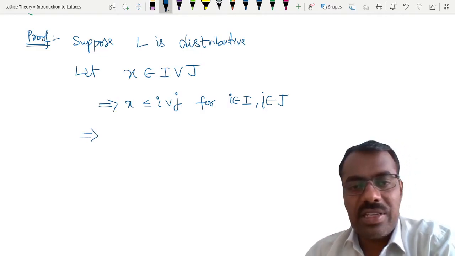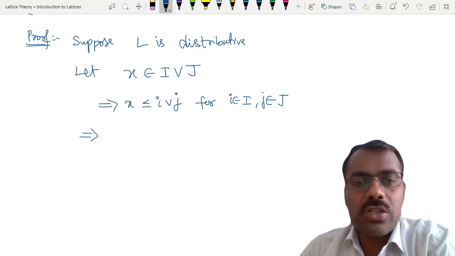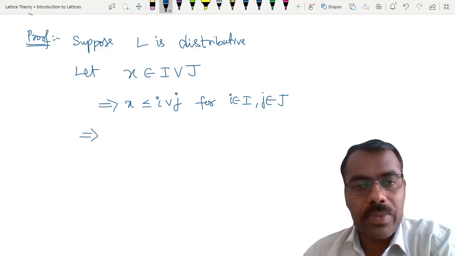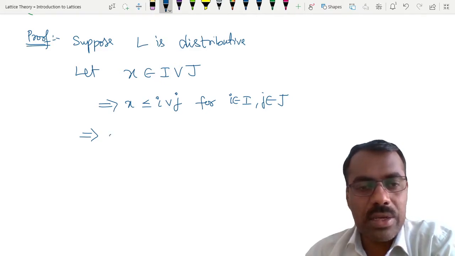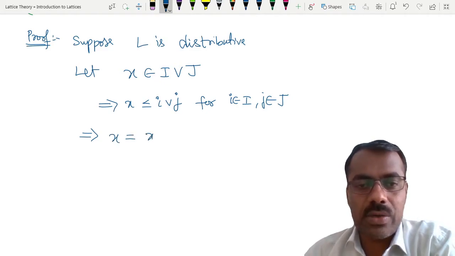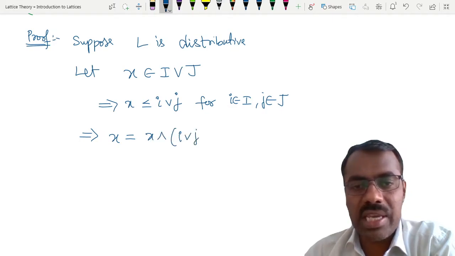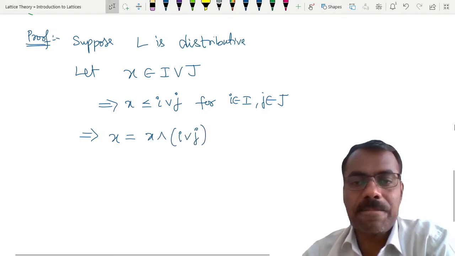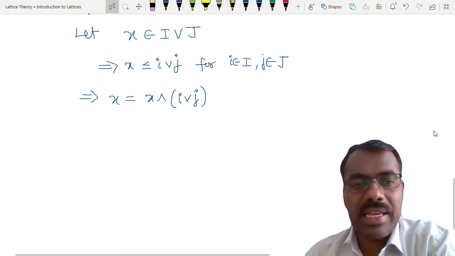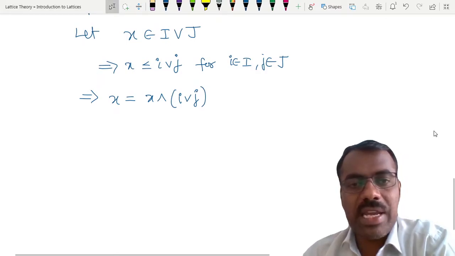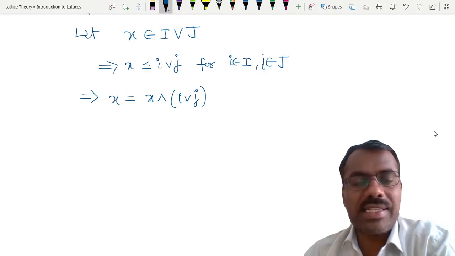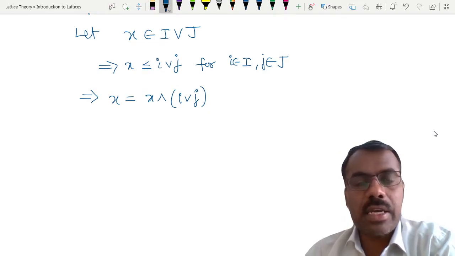Now, if this is something like A and this is something like B, so A is less than or equal to B, what can you say about A meet B? A meet B is the same as A only, so therefore this is the same as x equals x meet (i join j). Are you following? Is this step clear? x is the same as x meet (i join j) because x is smaller. Say yes or no? Yes, sir. Whether this step is clear?